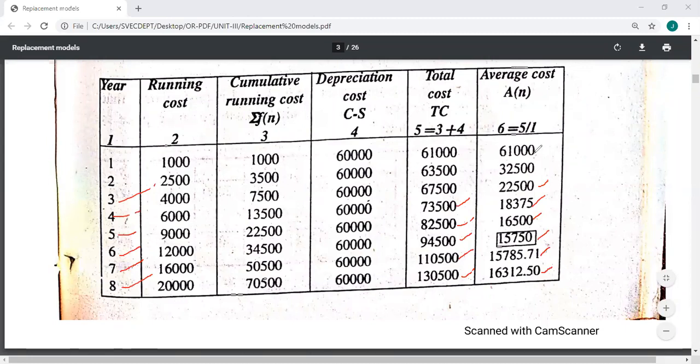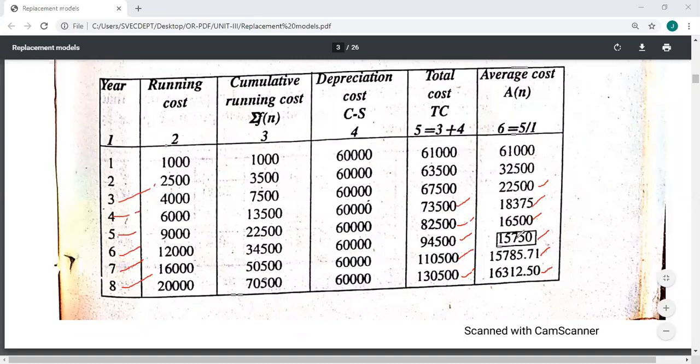61,000 is the first year average maintenance cost. It includes capital cost, so usually it will be high. Next, the maintenance cost for the second year is 32,500. Third year is 22,500, that means it is decreasing. Fourth year it comes around 18,375. Fifth year 16,000. Sixth year 15,000. That means up to the sixth year it is coming down, so maintenance cost is decreasing.